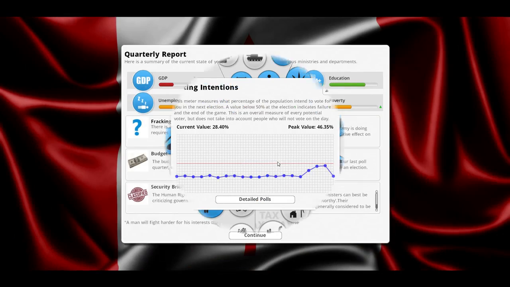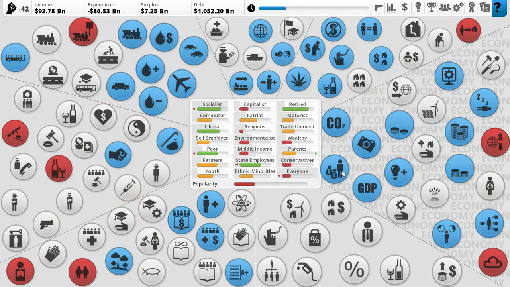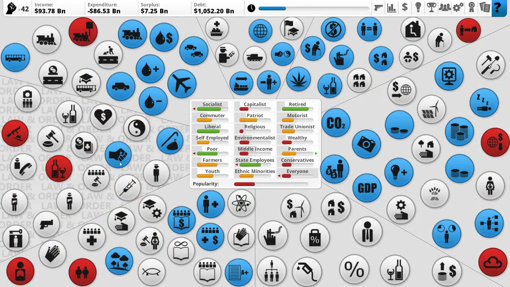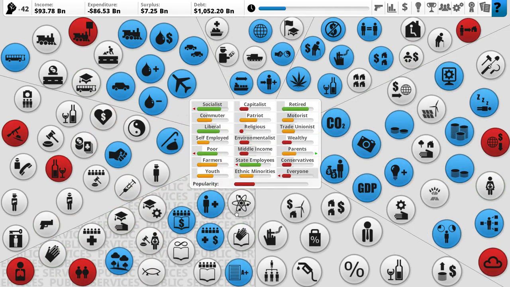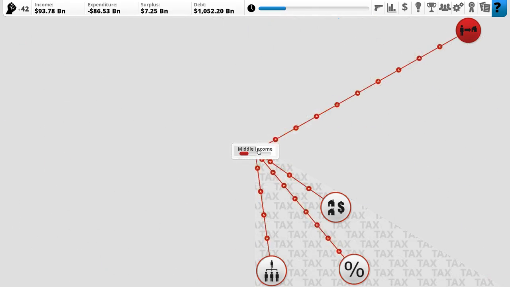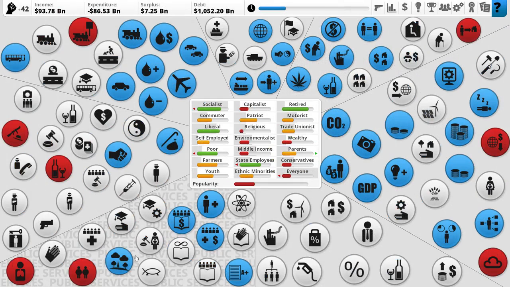GDP is going down. Wow, we took a nosedive. Reshuffling the cabinet will do that. Yeah. That's okay, though. We can definitely recover. Alright, so let's see. Who's happy with us? A lot of people. Who's not happy with us? A lot of people. Specifically the middle income. The income tax is a bit of a problem for the middle income. Let's see.